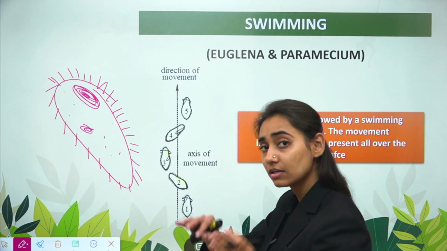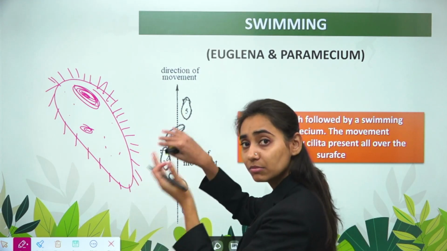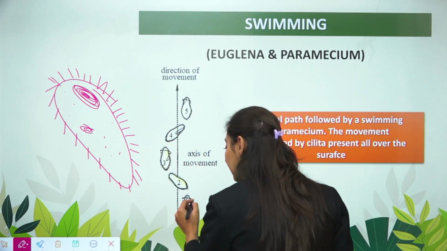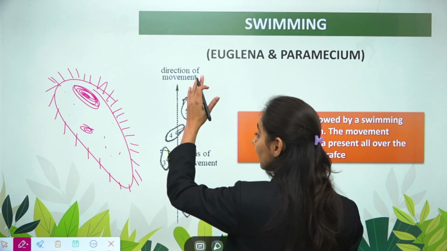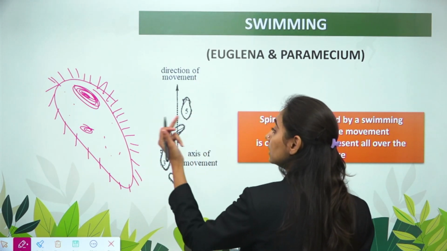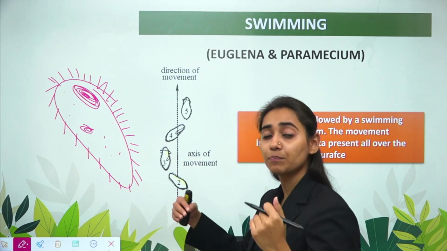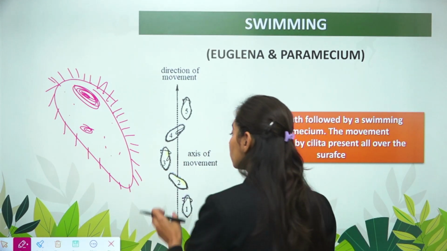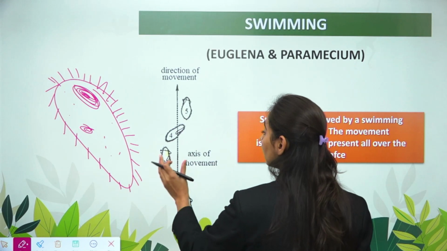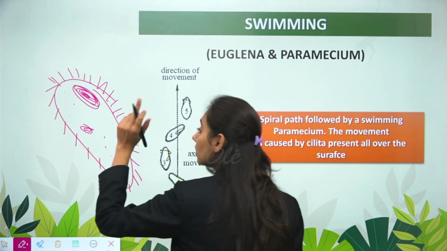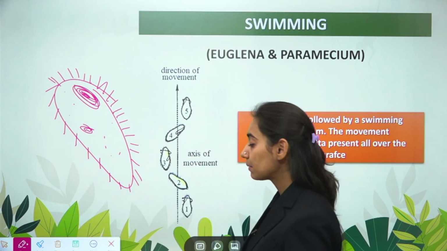movement in the fluid, and when the cilia pull backwards, the paramecium goes forward in that direction. So along with the direction in the straight axis, the paramecium can change its direction from one place to another, because the cilia are always changing their direction obliquely. So along with the straight movement, they can also rotate on the axis because of the movement of the cilia present all over the body of the paramecium.